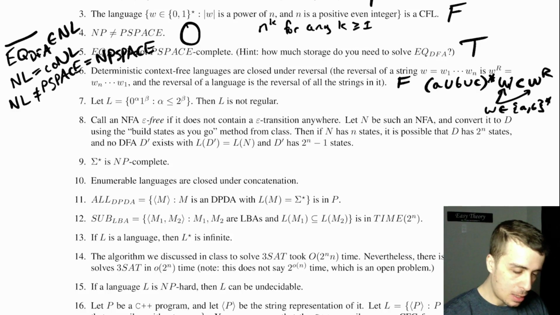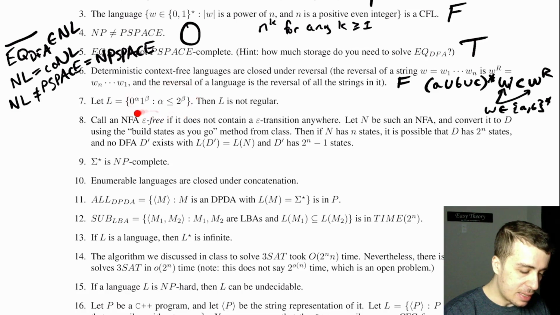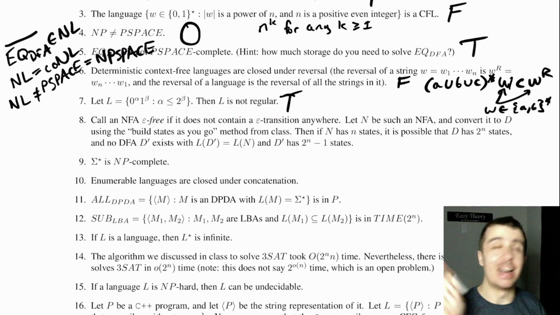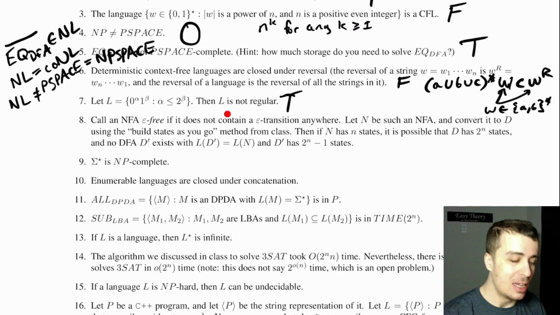All right, let L be this set of strings, checking if it's not regular. So there's a dependence on the number of zeros and ones here. Actually, no, it's true. It's true because it says it's not regular. I was thinking false because it's not regular. Yeah, it is not regular.